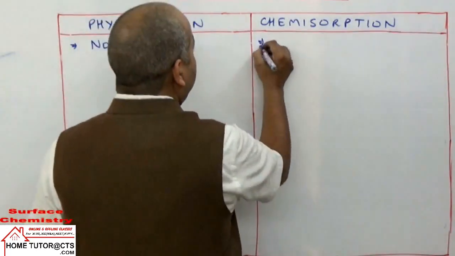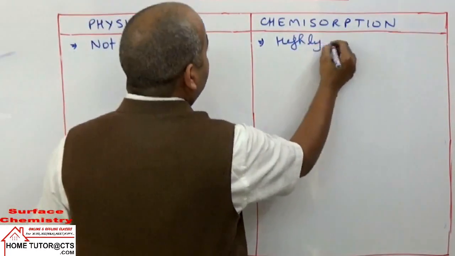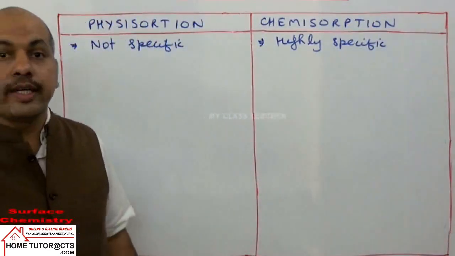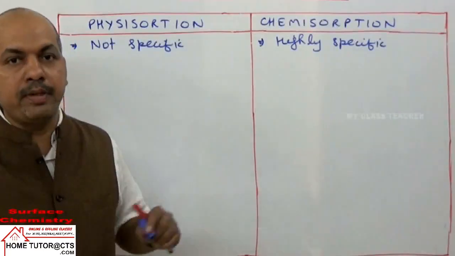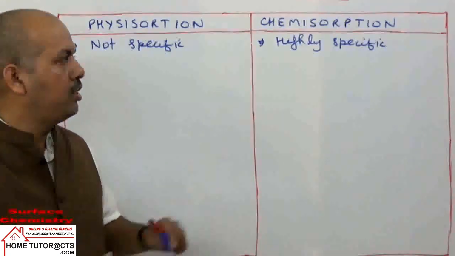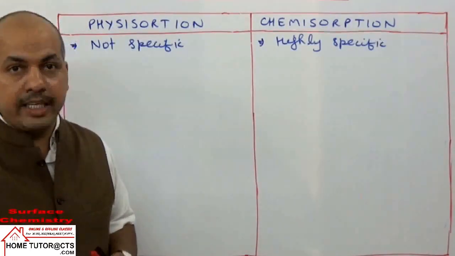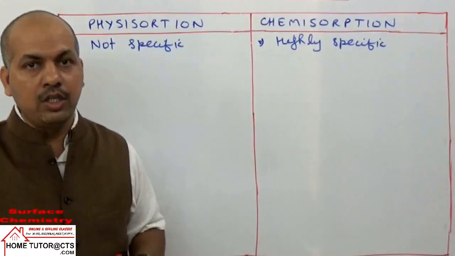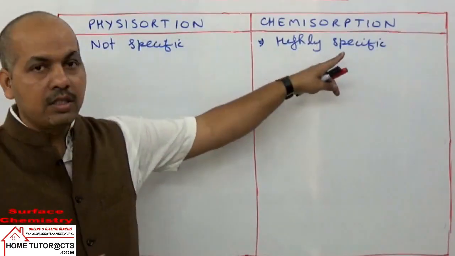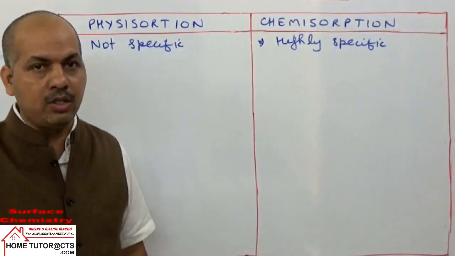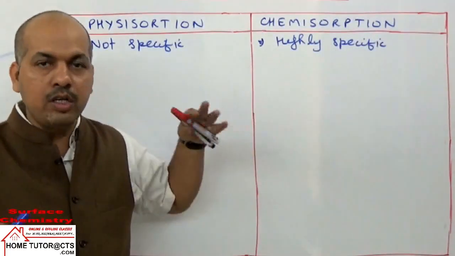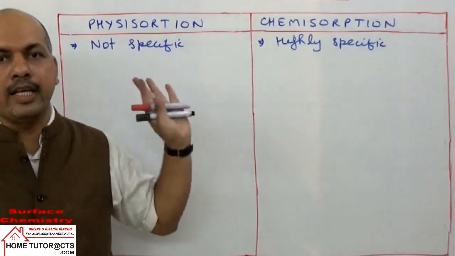But यहाँ पर क्या होता है? It becomes highly specific. Why? Because for the chemical reaction to take place, any two substances cannot react always. For them to react, they should have proper nature of reactants, or the adsorbent and adsorbate should undergo chemical reaction. It can happen only in some cases. So it is specific nature. It cannot occur anywhere, but can occur in only some cases. But this can occur in any cases.